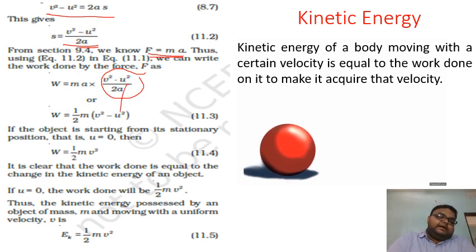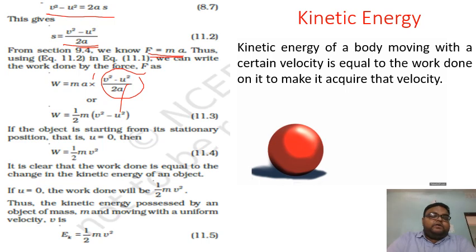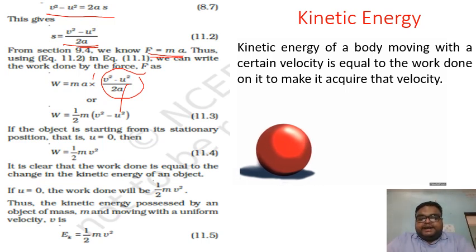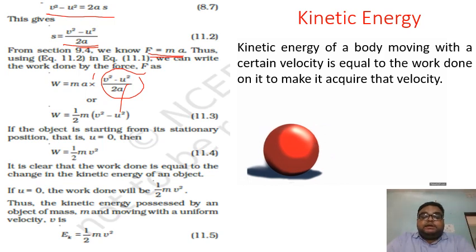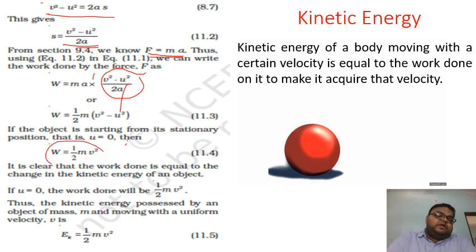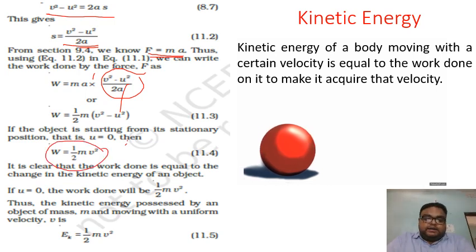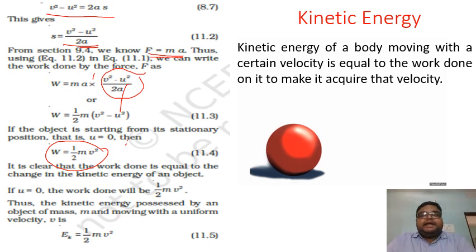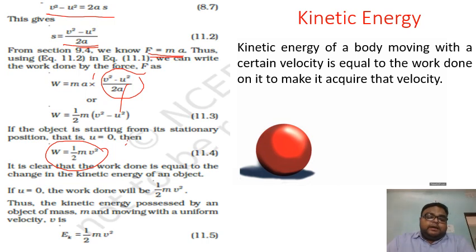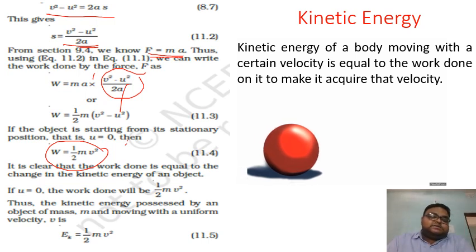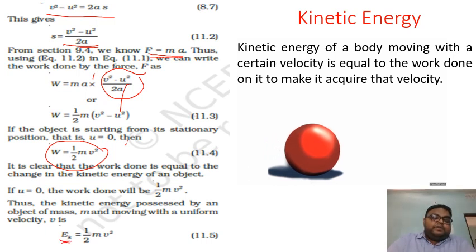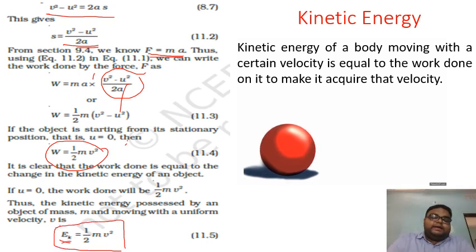The a is cancelled here, right? So it is half m times v squared minus u squared. If the body is starting its journey from the stationary position, then the value of u will be equal to 0, so the work done will be half mv squared, right, students? It is the energy possessed by the body by virtue of its motion. In that case, we name this work energy as kinetic energy, and the formula becomes half mv squared.